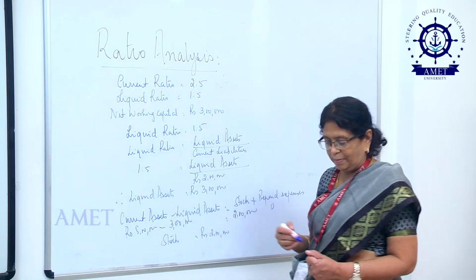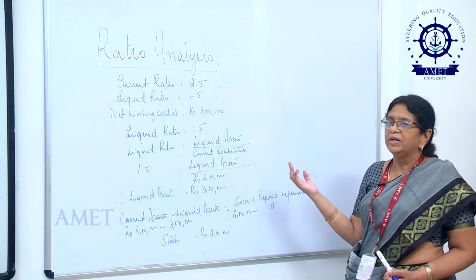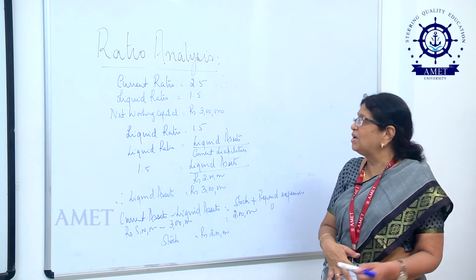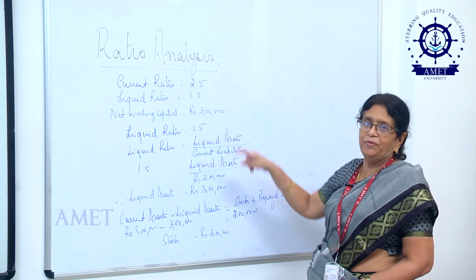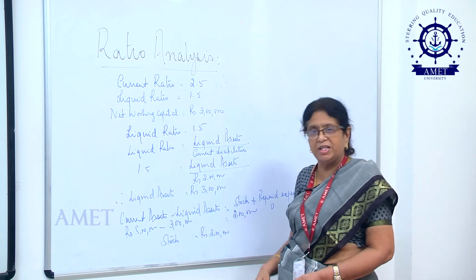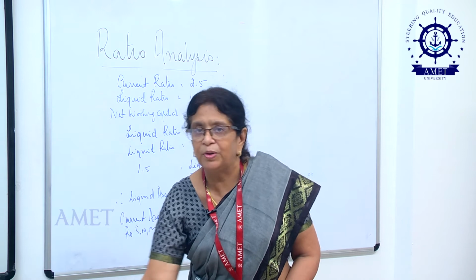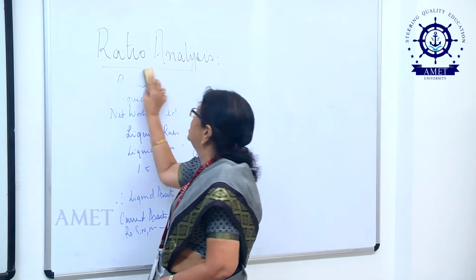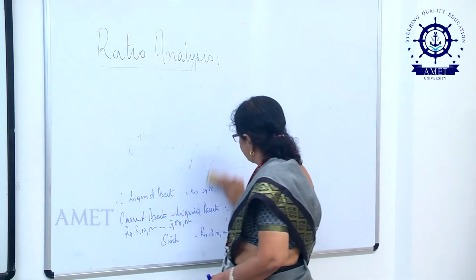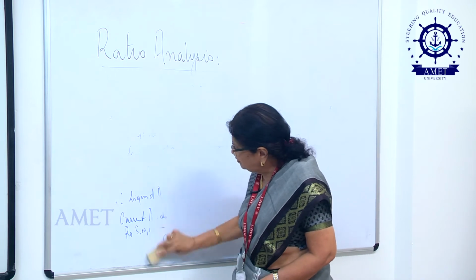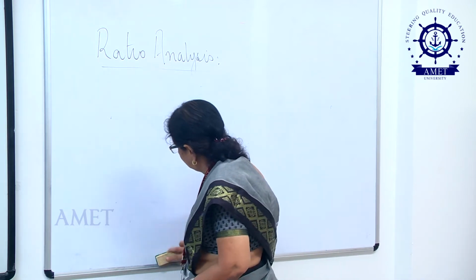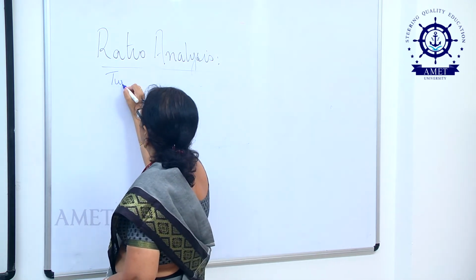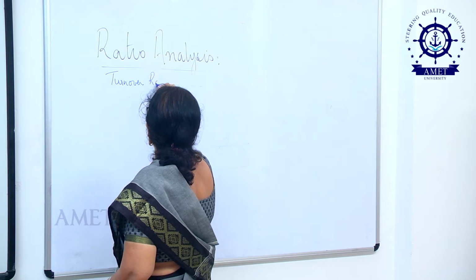So, this is how we go about arriving at the required figures with the help of an absolute figure that is given. Our starting point will be to look for that absolute figure. I repeat, an absolute figure is a figure that is given in terms of money or in terms of rupees. So, let us next move on to the next category of ratios, which will be turnover ratios.